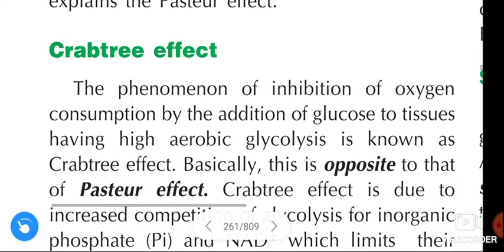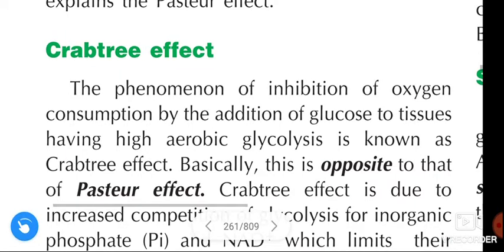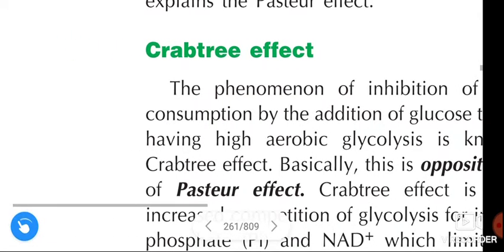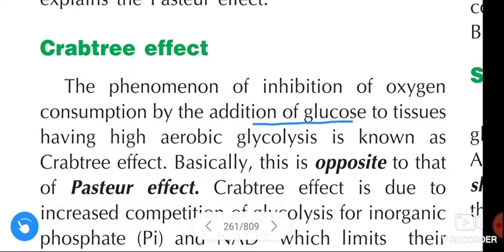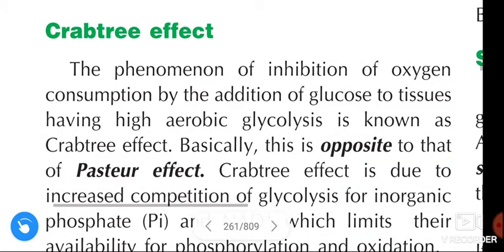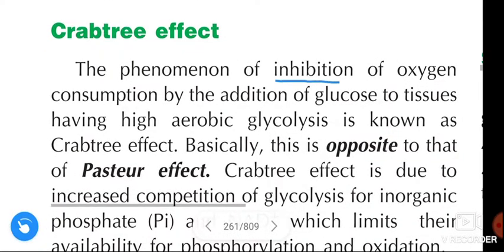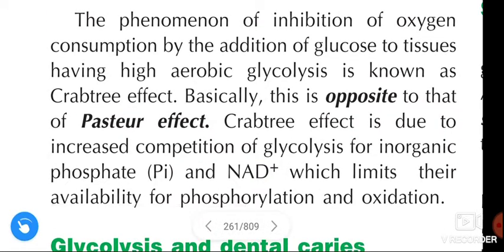Next, the Crabtree effect. What is the Crabtree effect? The phenomenon of inhibition of oxygen consumption by the addition of glucose to tissues having high aerobic glycolysis is known as the Crabtree effect. Basically, the Crabtree effect is opposite to that of the Pasteur effect.